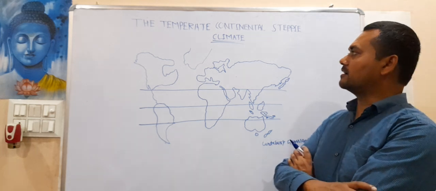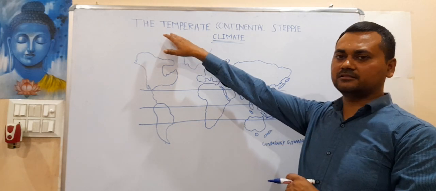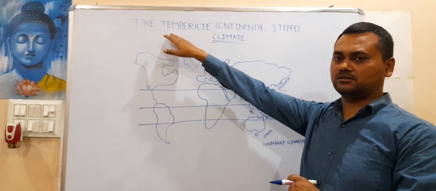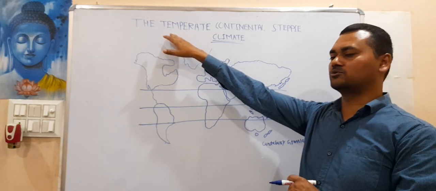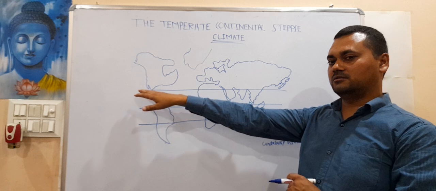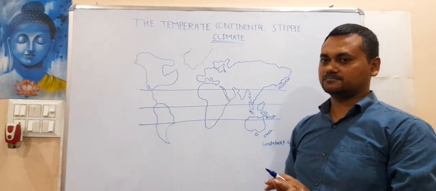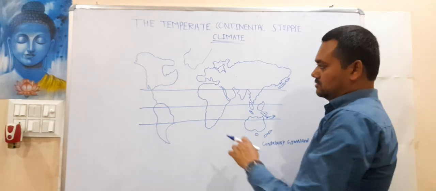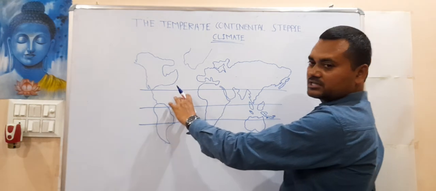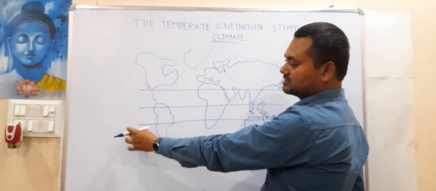As the word temperate is written, I have discussed the word temperate many times, the zone which is above the tropical region. So it cannot be here, because this is the Tropic of Cancer and this is the Tropic of Capricorn.